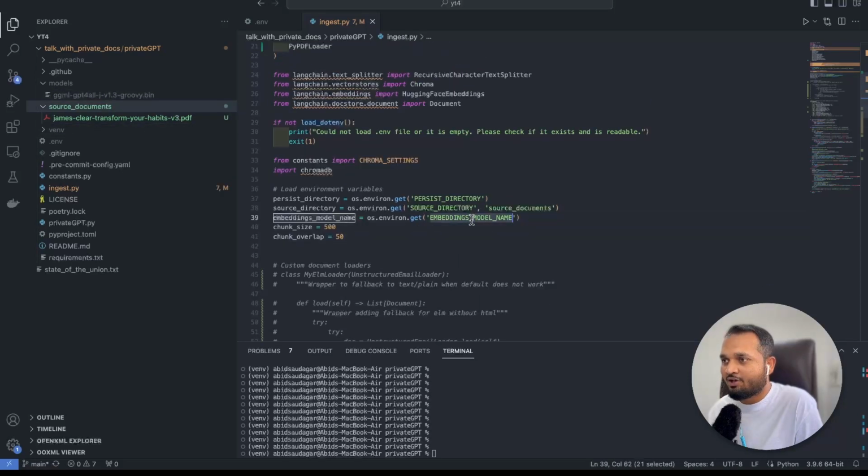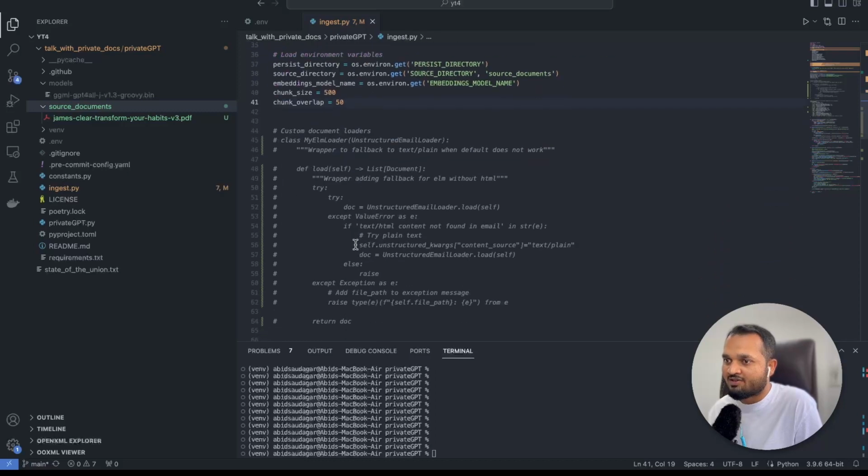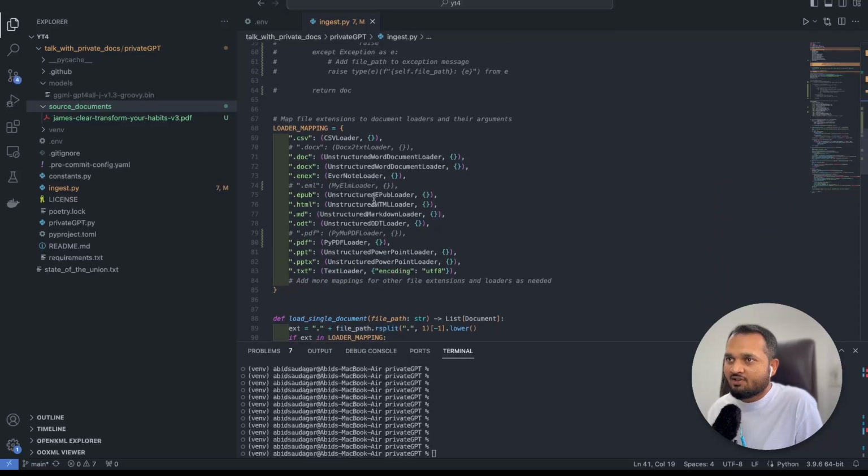This is the embedding model name, chunk size, and chunk overlap. Chunk size is basically how many characters long we want a chunk to be, and this is the overlap of it. If you want the details of it, you can watch my previous video. Okay, so next we have a loader mapping.